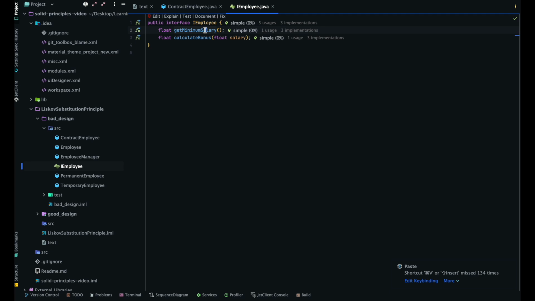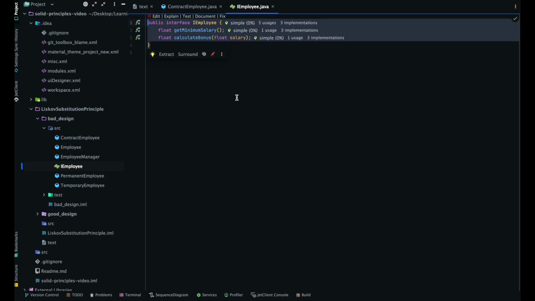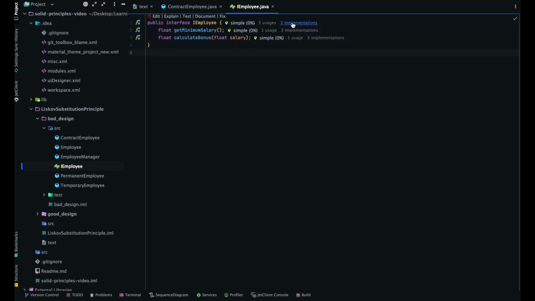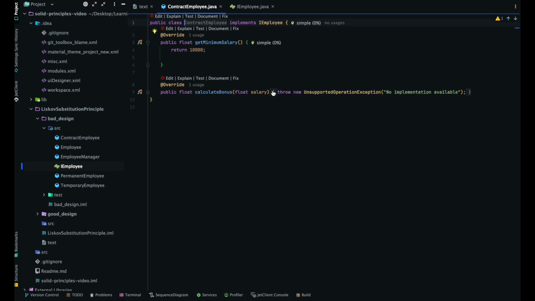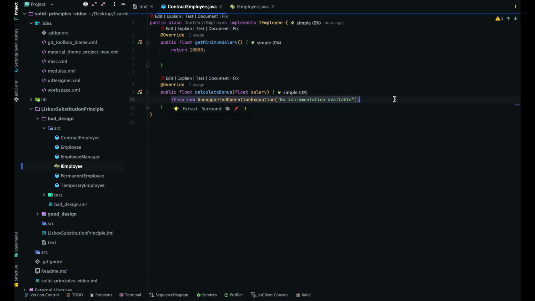We have an interface, Employee, which has getMinimum and calculateBonus, and this is the parent class. It is implemented by three different classes: contract employee, permanent employee, and temporary employee. Let's go with the contract employee. It returns some minimum amount, that's great, but for calculateBonus, the contract employee doesn't have any bonus at all, so that's why it's throwing here that no implementation is available.